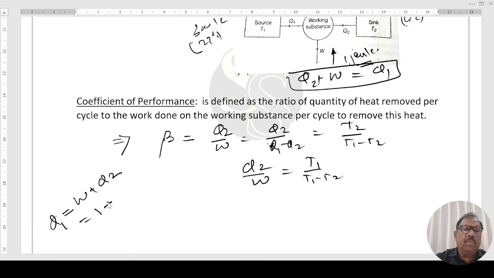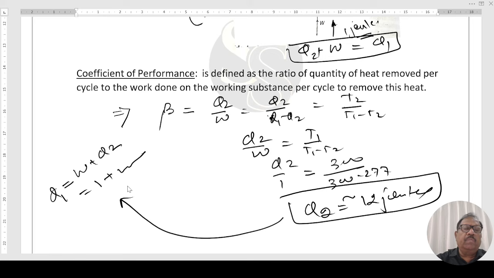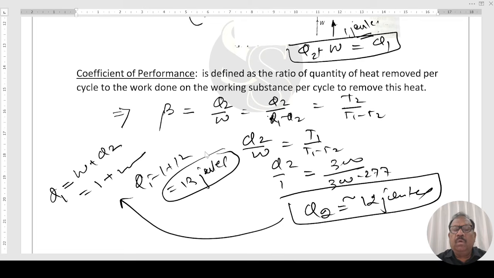Q1 is equal to W plus Q2, with W as 1 joule, and we will find Q2 from here. So the value of Q2 will be equal to 1 times T2 upon T1 minus T2, which is 277 upon 300 minus 277. On simplification, Q2 comes out to be approximately 12 joule. Right? Now substituting here, Q1 comes out to 1 plus 12, that is 13 joule. This much amount of heat will be rejected to the room. This is the answer. Right?